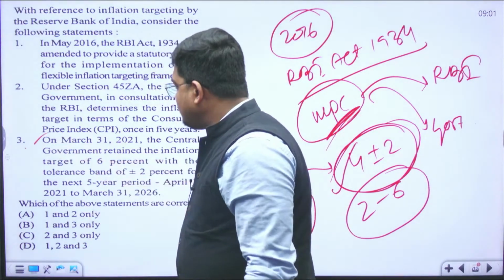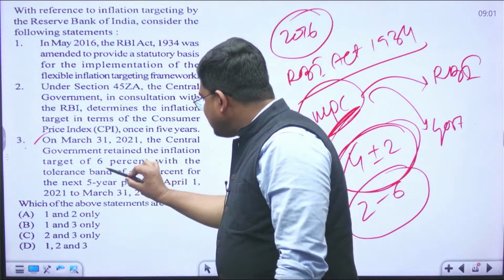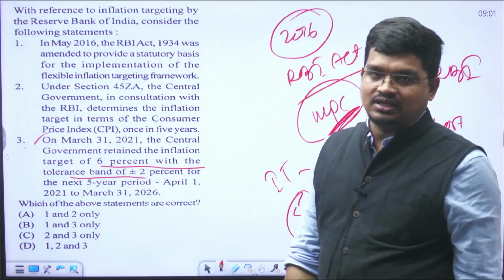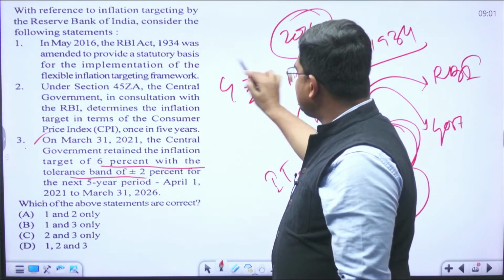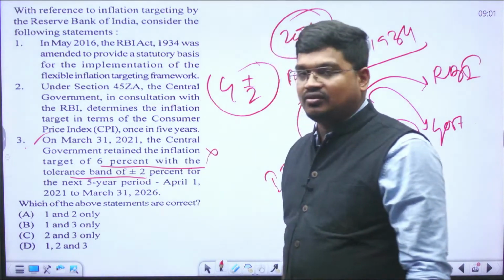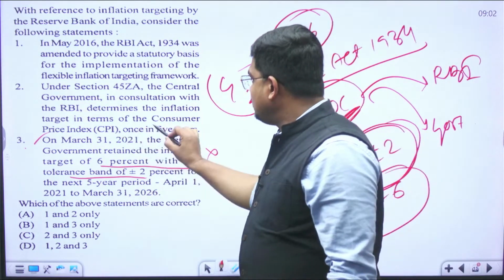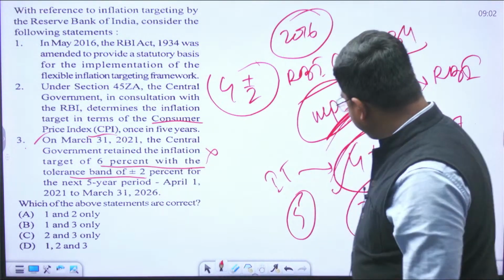So if you see, this third statement is an incorrect one. In the option, it says 6% with a tolerance band of plus minus 2%. It's not 6, it's 4 plus minus 2. That is the reason this statement is incorrect. The rest 2 are correct. Because this is the consumer price index, with which we measure inflation.